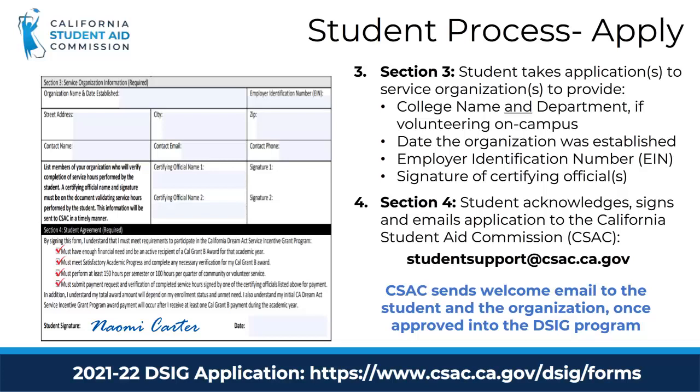The certifying official can be the same as the contact person for the service organization, and the name and signature of the certifying official will be used to validate the document tracking the service hours performed. If service hours are performed with more than one service organization, then the student can utilize the grant application supplemental form to list additional organizations. The last step is for the student to sign and submit the application to CSAC. CSAC will then notify students once approved for the program, and if the organization is not a qualifying organization, the student will be notified and can resubmit an application to volunteer with a different organization.